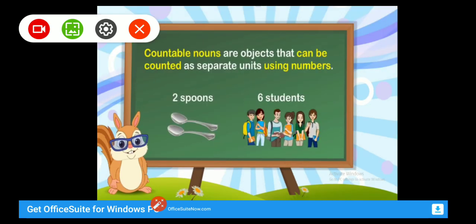Next, countable nouns are objects that can be counted as separate units by using numbers. For example, 2 spoons, 6 students. This means countable nouns are that type of object which can be counted by using numbers like 2 spoons and 6 students.